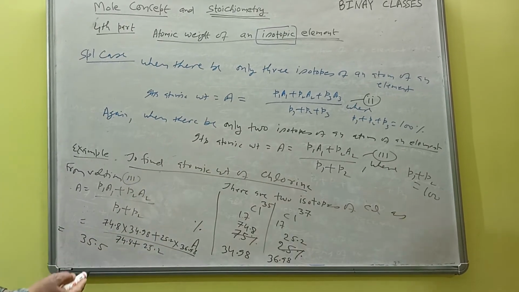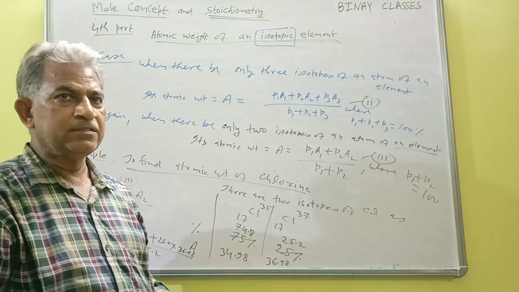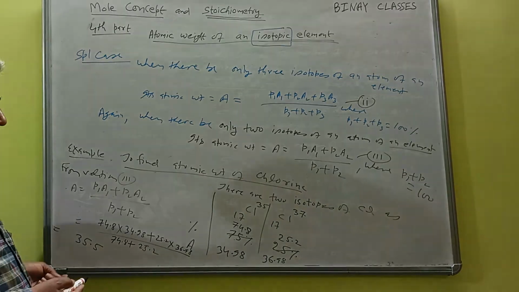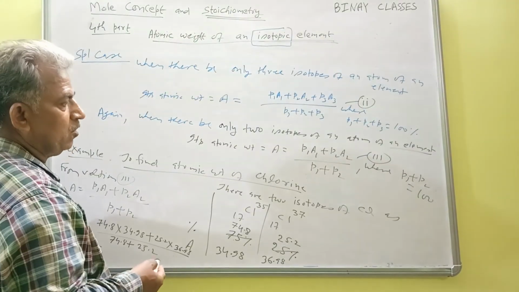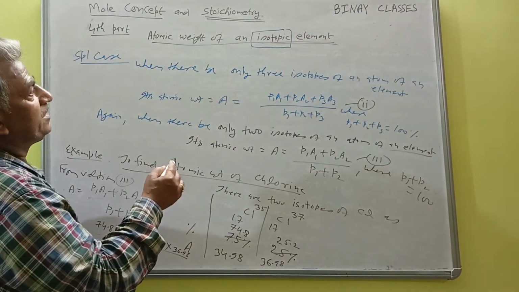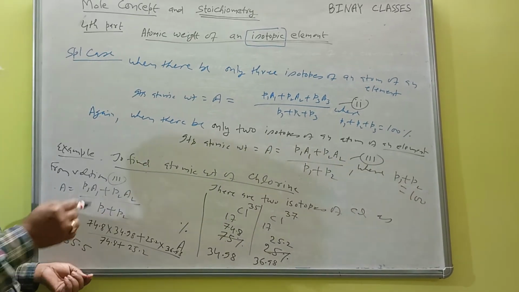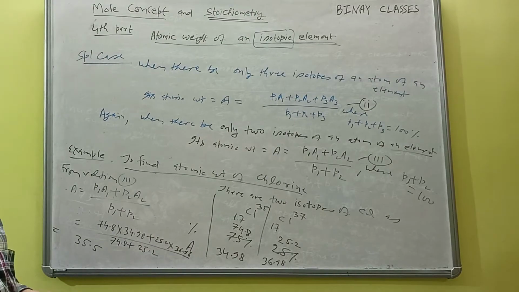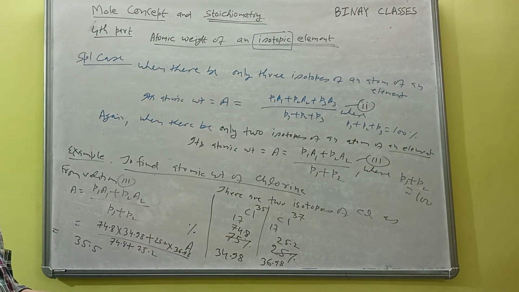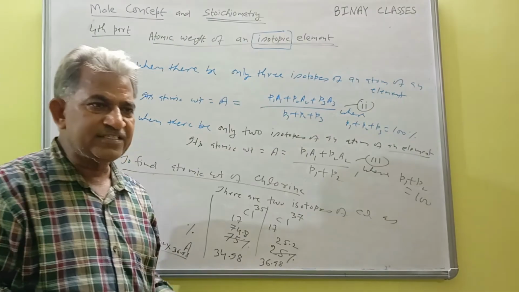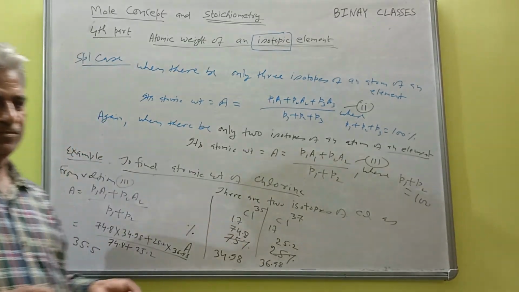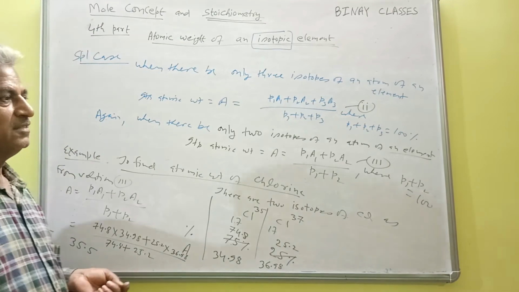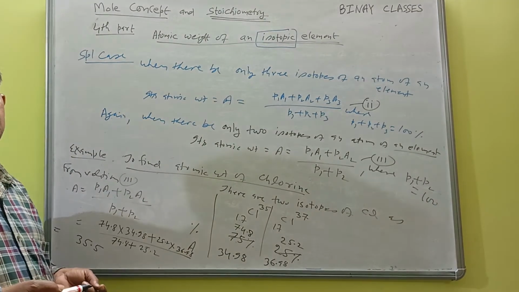And in IIT 1979 there was an objective question. It was asked what is the reason that the atomic weight of any element has a fractional value whereas the mass number is a whole number? Explain. So you have to find out the answers, then I will give the answers, but not at this time. I am not giving the answer now, because do it yourself first of all.